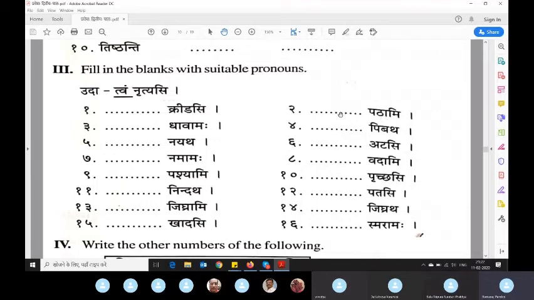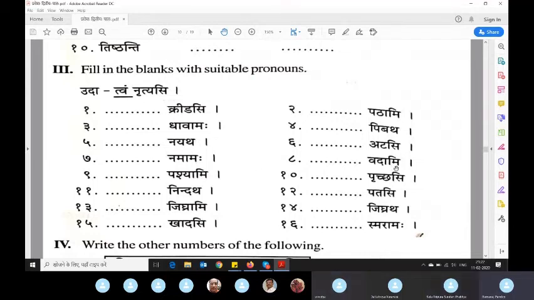Pathami. What pronoun? Aham pathami. I read. Dhavamah. Vayam dhavamah. Pibatha. Yuyam pibatha. Nayatha. Yuyam nayatha. Atasi. Tvam atasi. Namamah.